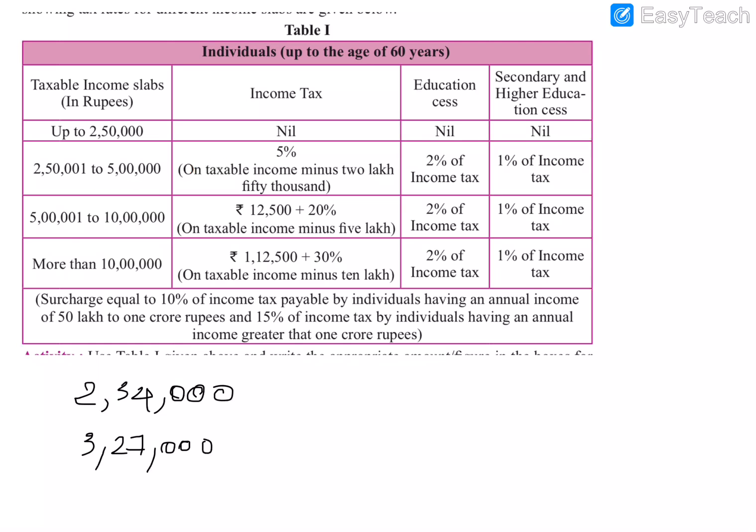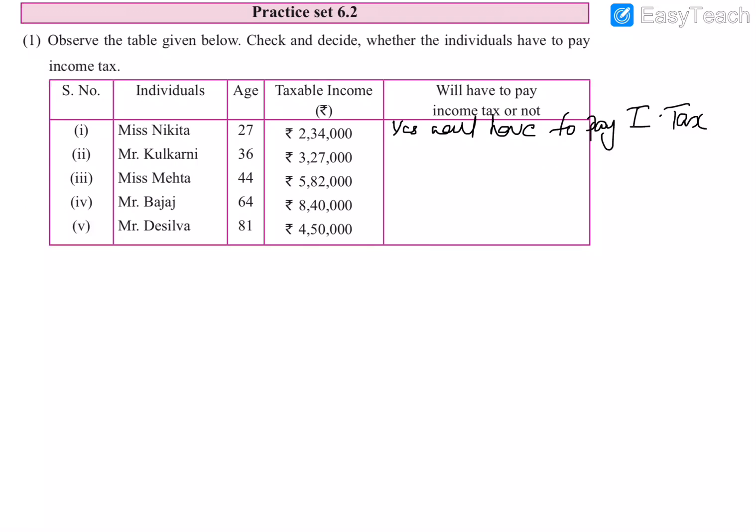Second slab means this row, the second row. First row is this and second row is this, then third row, fourth row. So he is in the second row, the second slab, and he also has to pay the income tax of 5%. So we have to mention it in the table. We will have to write yes, will have to pay the tax.